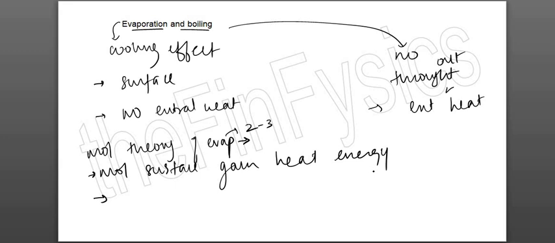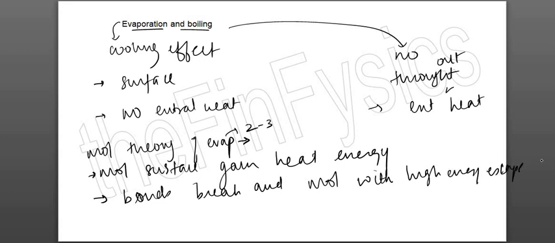First point. Second point you are going to write, since they have gained heat energy, this heat energy is used to break the bonds. So bonds break and these molecules with high energy